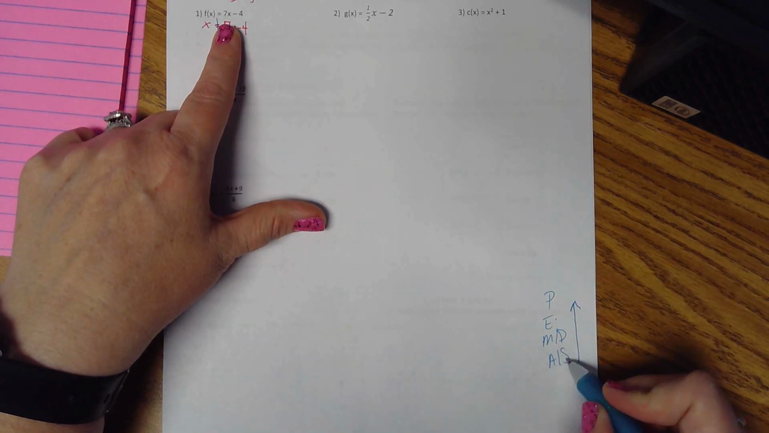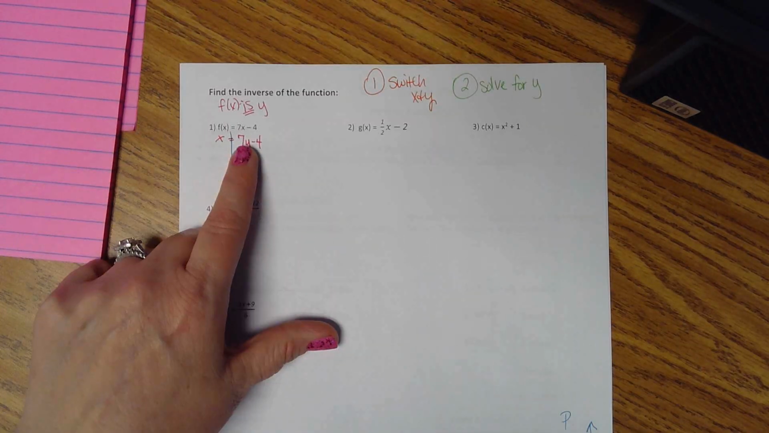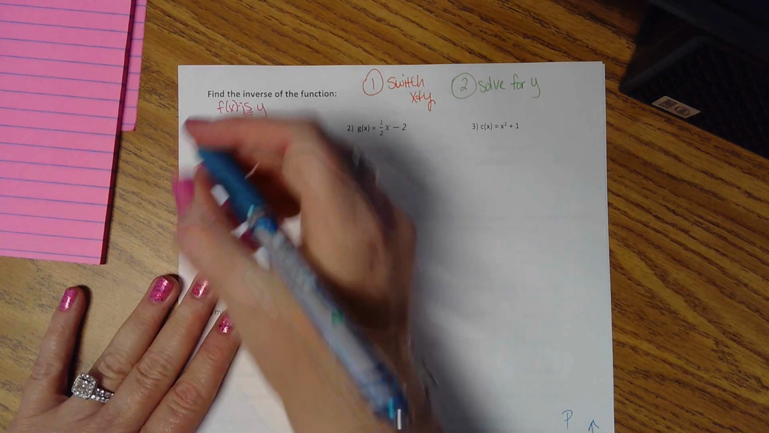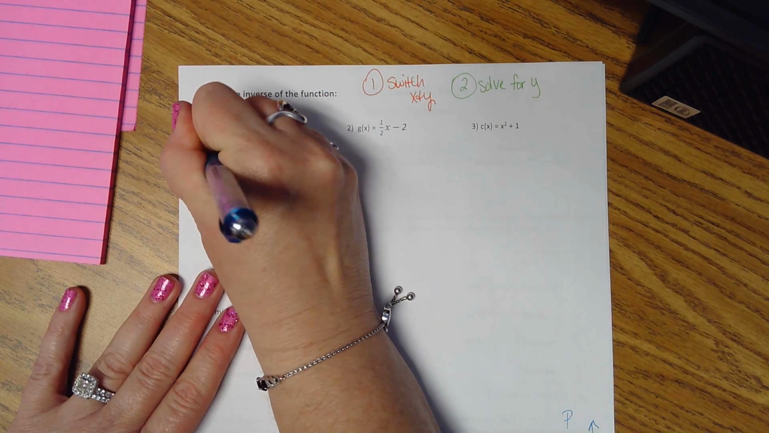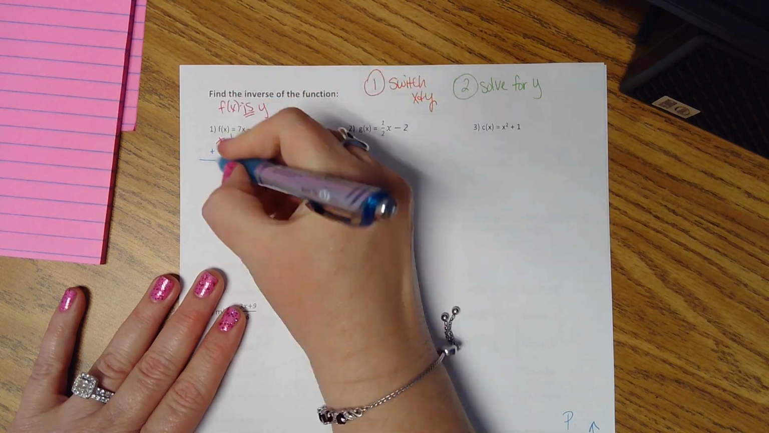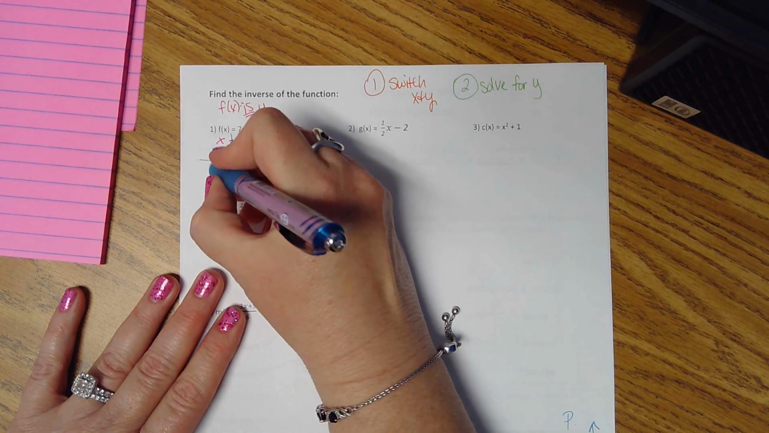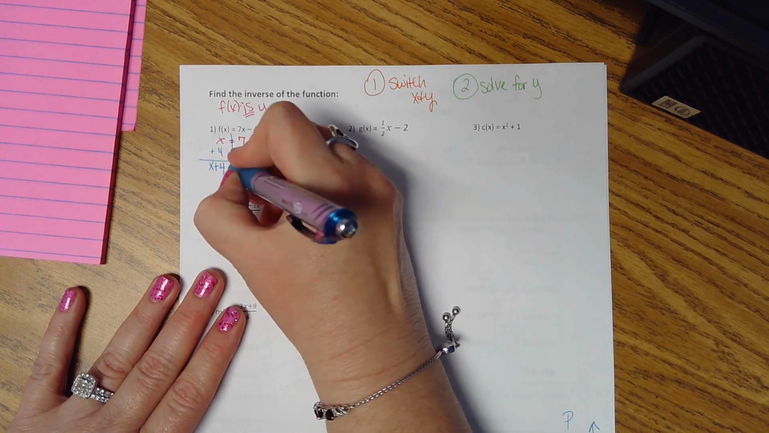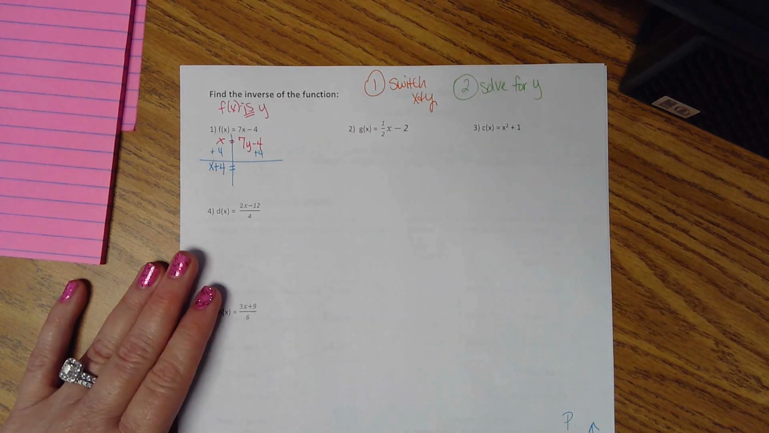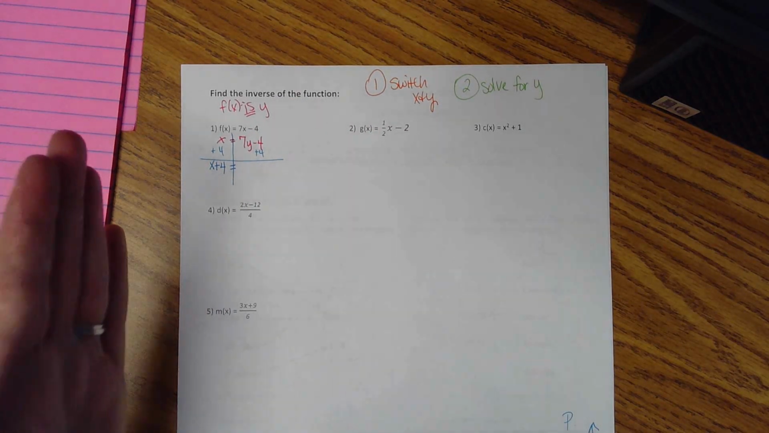So the first thing I always want to get rid of is adding and subtracting. Notice I have subtracting, so I'm going to add to both sides. These are not like terms. So I keep them separate. That is x plus 4. That's what I did, was I added 4 to the x, so that's what I have to write, x plus 4.